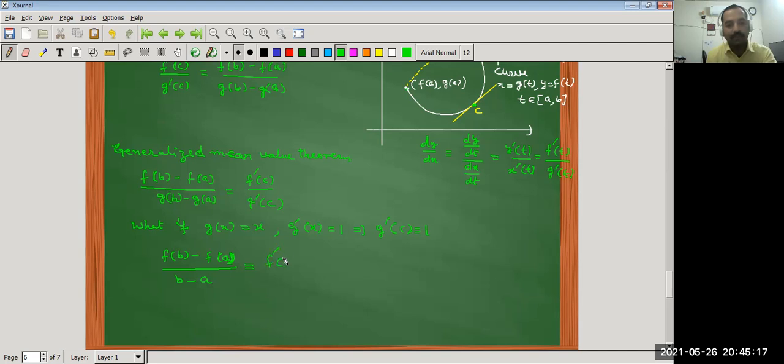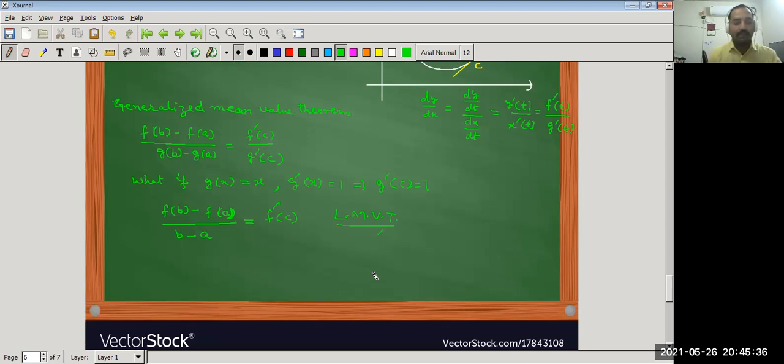So it is nothing but Lagrange's mean value theorem. So by putting g(x) is equal to x, we get Lagrange's mean value theorem.